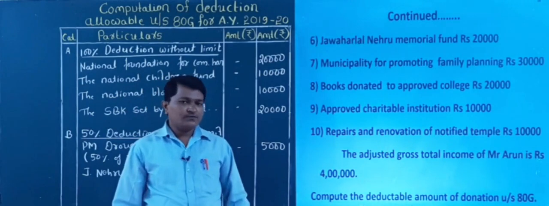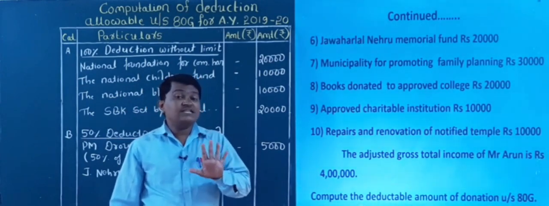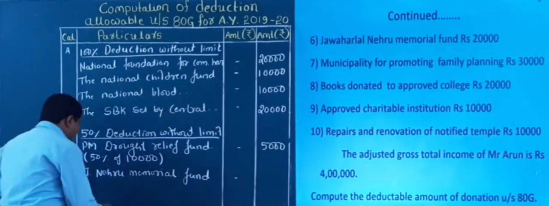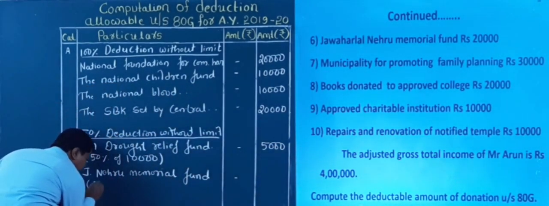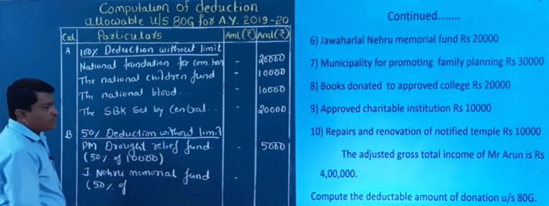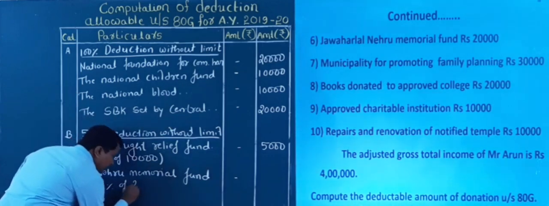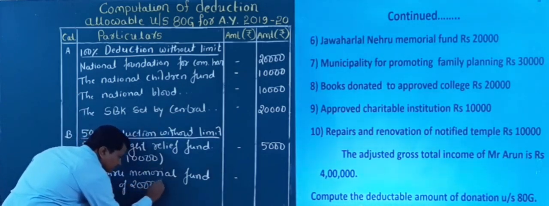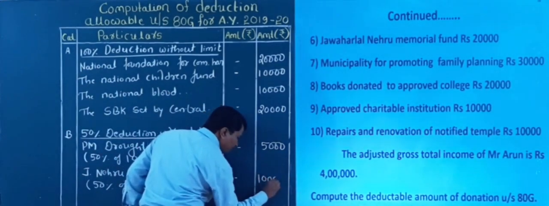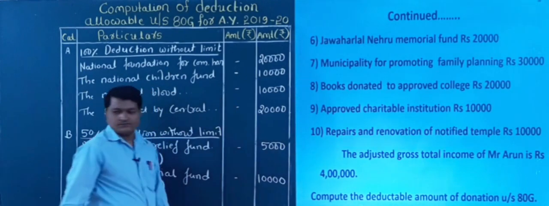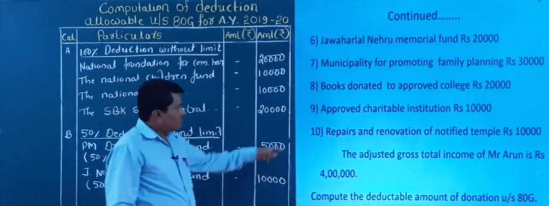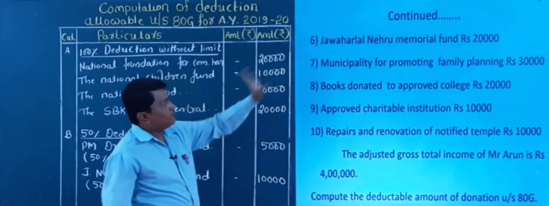No. Of that only 50% is eligible for deduction. So this is the only deduction amount. So I will take here 50% of 20,000. So it comes to 10,000, right? Understood now? I will clarify this one, right? So I will take 50% of that.